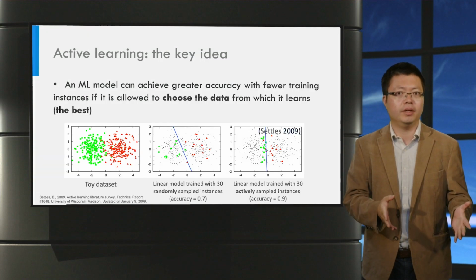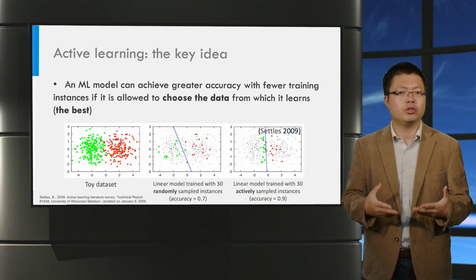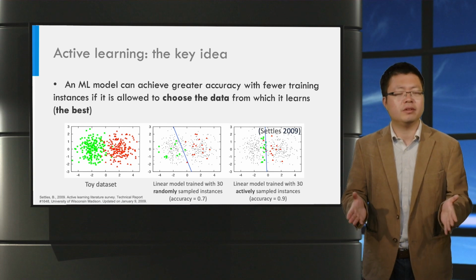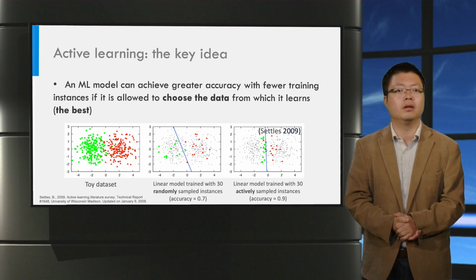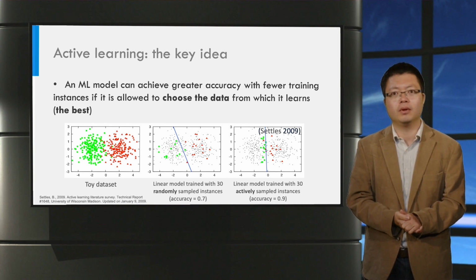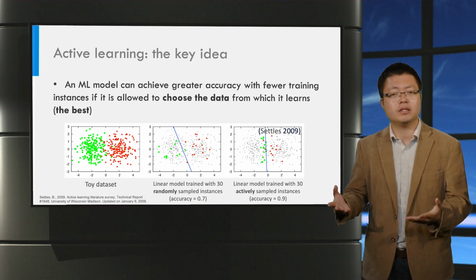Let's look at active learning. The key intuition of active learning is that a machine learning model can achieve greater accuracy with fewer training instances if it is allowed to choose the data from which it learns the best. To illustrate this, on the slide you can see three figures. The left one shows instances of two classes.